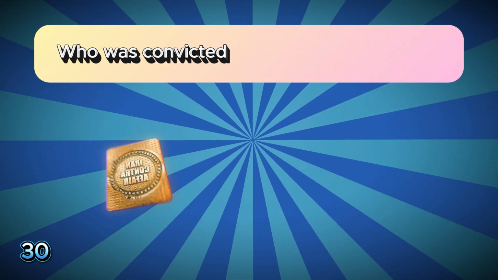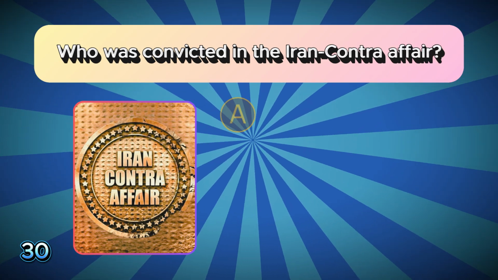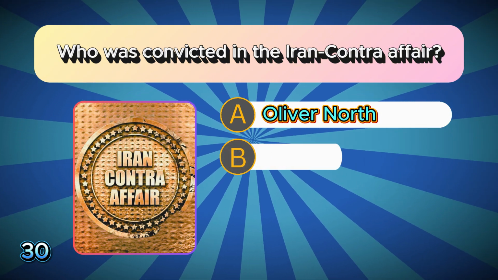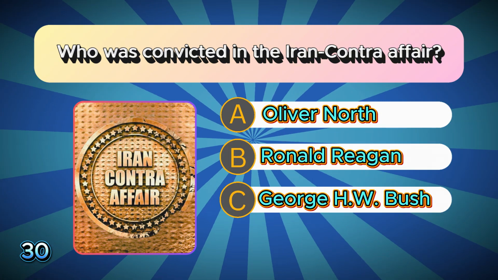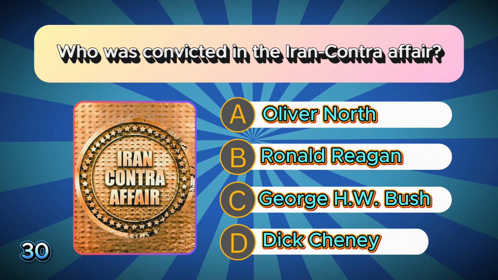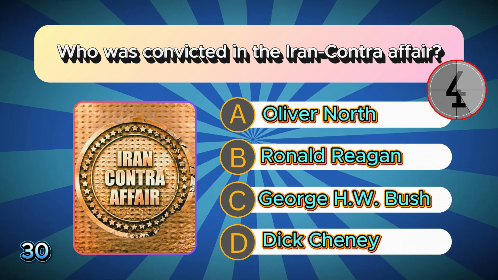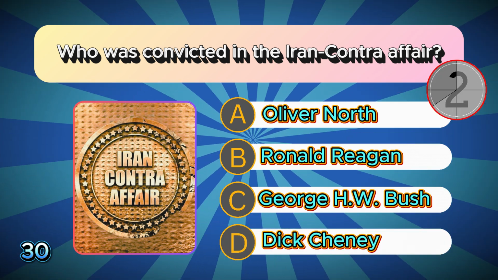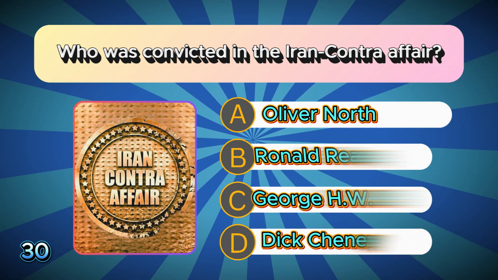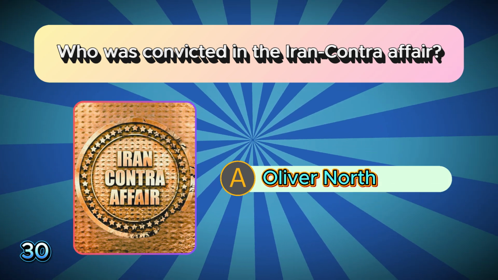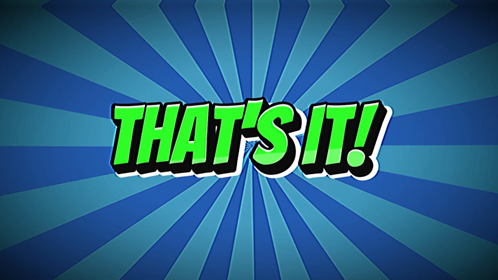Who was convicted in the Iran-Contra affair? A. Oliver North. B. Ronald Reagan. C. George H.W. Bush. D. Dick Cheney. The correct answer is A. Oliver North. And that wraps up our journey through the 1980s.